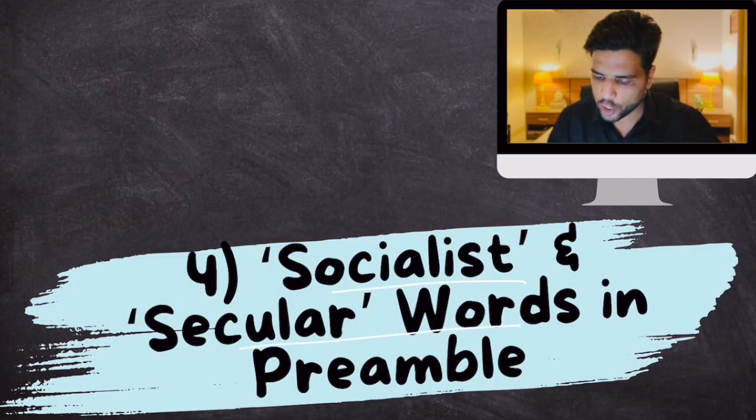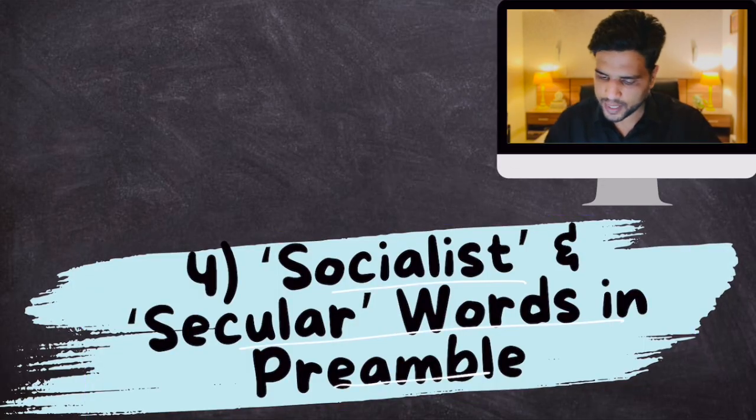Okay? Earlier the constitution did not have the words socialist and secular in its preamble. But through the 42nd Constitutional Amendment Act 1976, these two words were added. Now recently, some people are objecting to these two words and have filed petitions in the Supreme Court, saying that these two words were not the original intention of the constitution makers, therefore they need to be removed. Okay, that's the controversy basically. So let's talk about this issue. Socialist and secular words in the preamble.